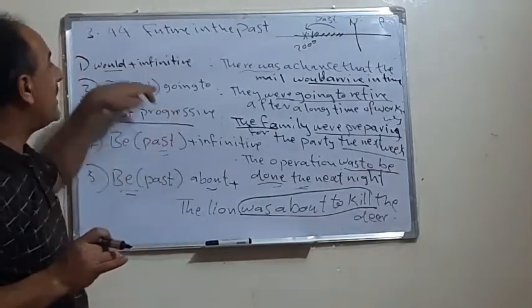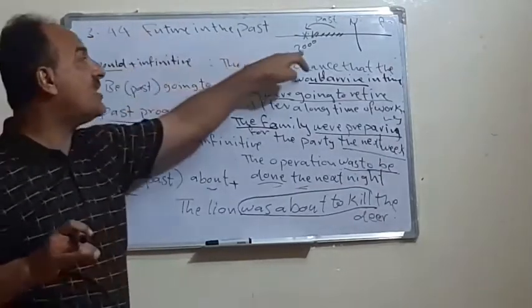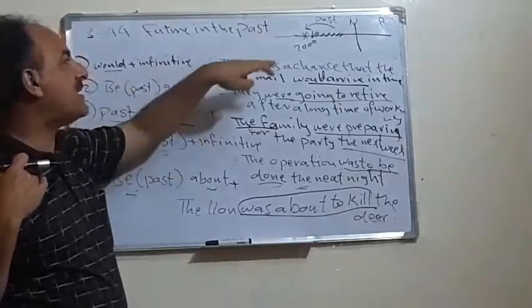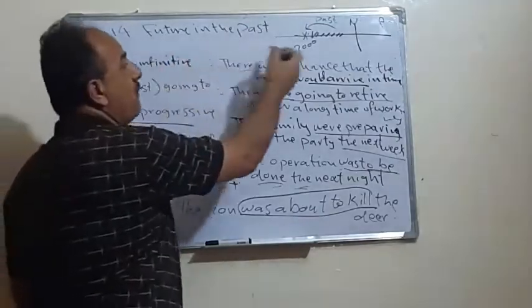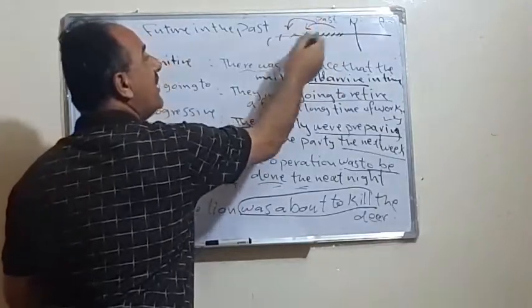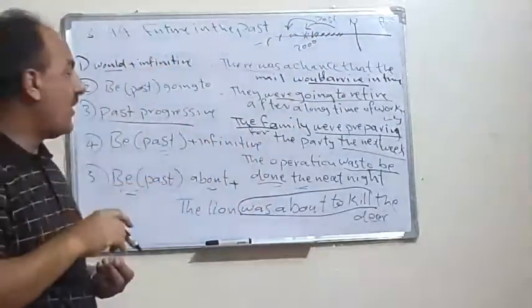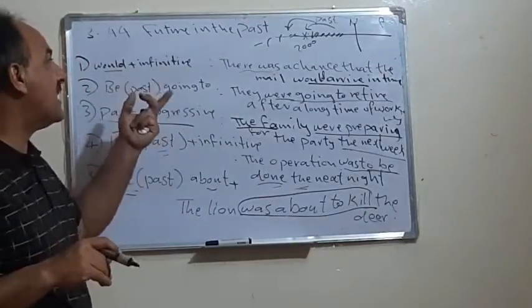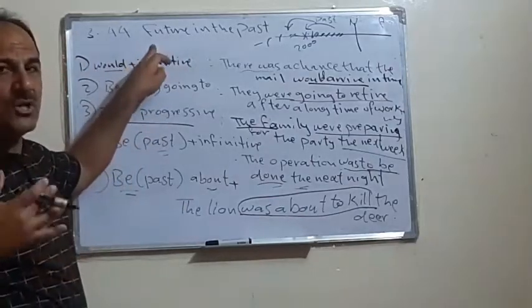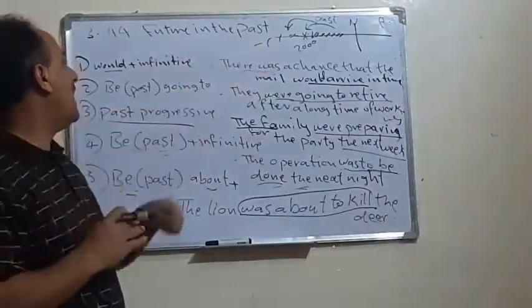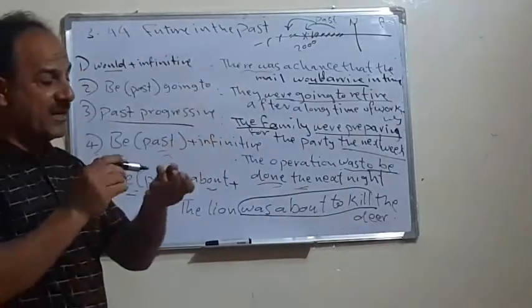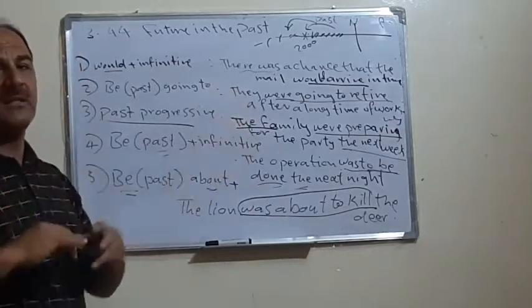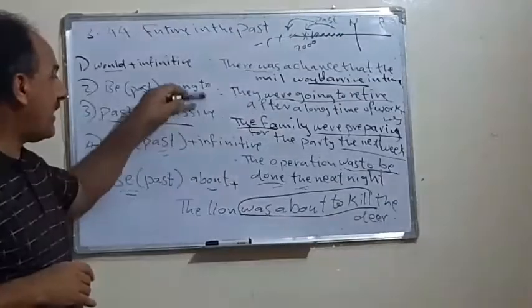So again, in these cases we use the future in the past in relation to a certain time, 2000, 1990, before one century back, etc. We use the future in the past, a future in relation to a certain point, to a certain time. This is what we have about the future. So in the case of the future, not like in other tenses, we have the future, the normal future, pure future, and the future in the past in relation. And these are the cases in which we can get the future in the past. Now, after this, we completed all the tenses. I hope they are clear for you.